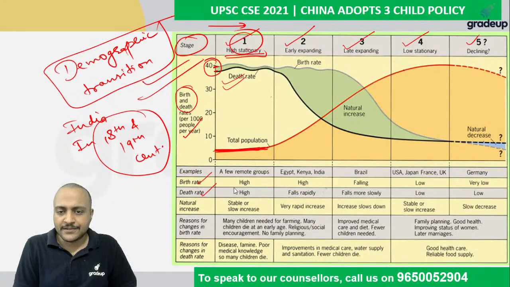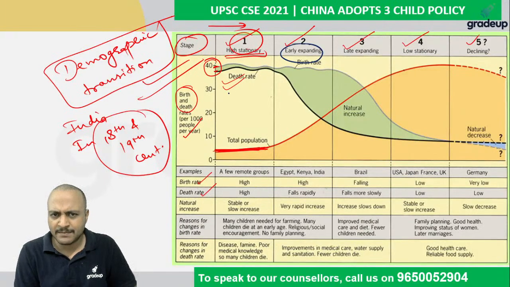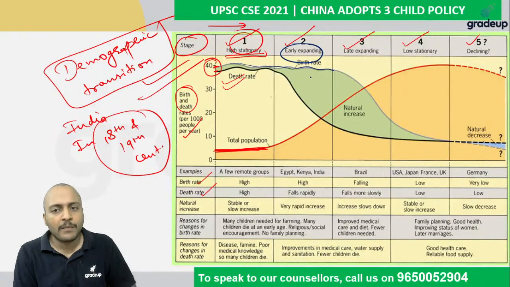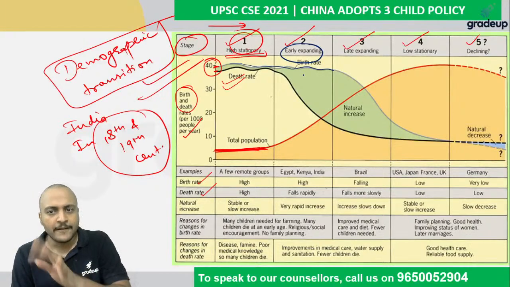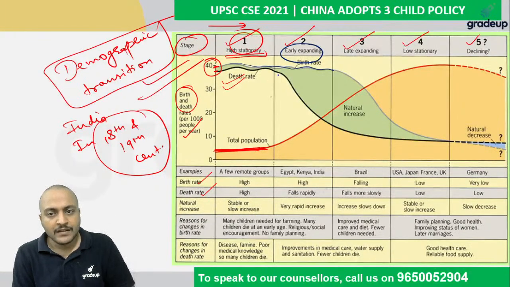After that, in the second phase, early expanding. What is early expanding? Guys, look at this. Birth rate remains high, but the death rate reduces very rapidly.